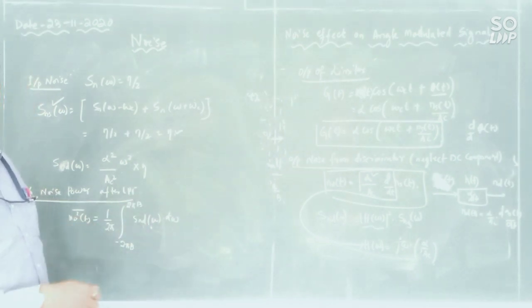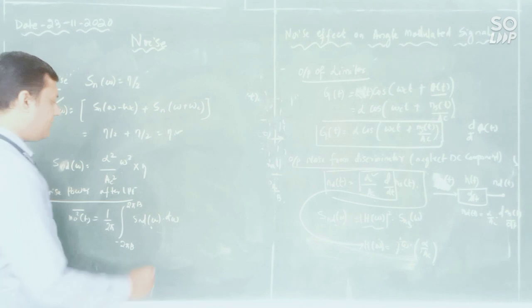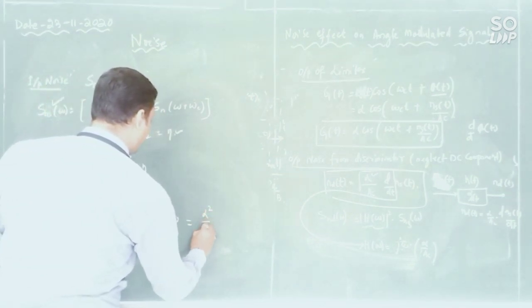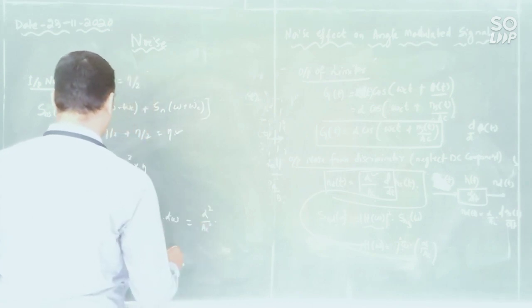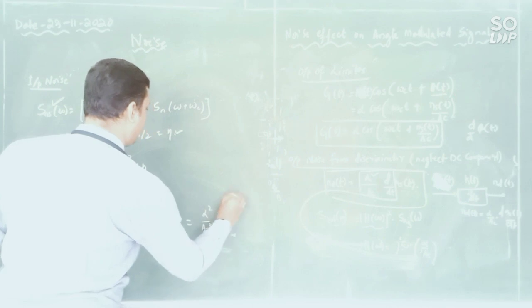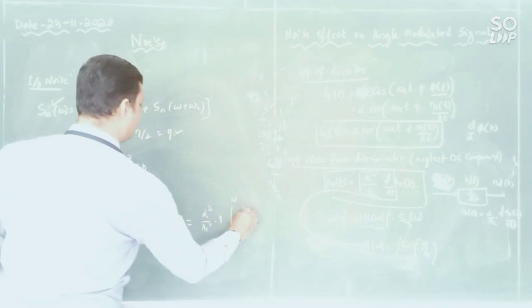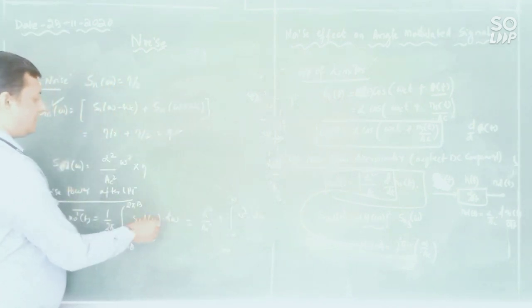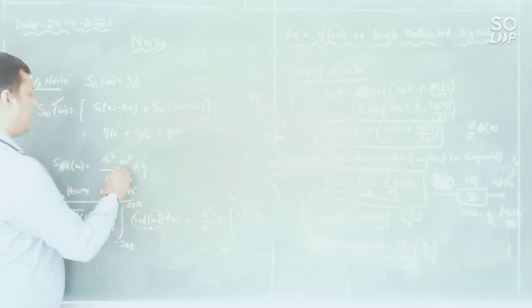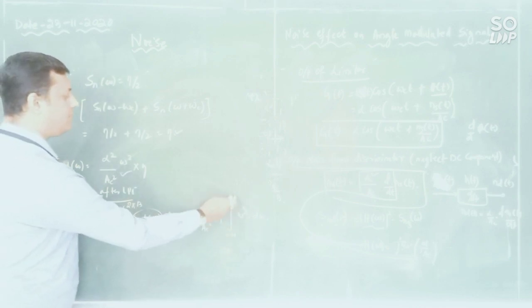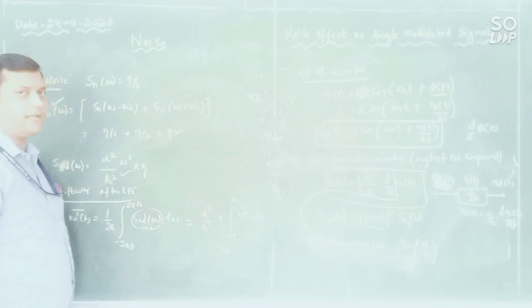That is minus omega to plus omega, which, if you solve this, you will get alpha square by AC square into eta, integrated from minus omega to omega of omega square d omega, because the SND of omega is this much. The constant is alpha square, A square, eta. Only omega square is left. So here, minus omega to omega, it is omega square into d omega.